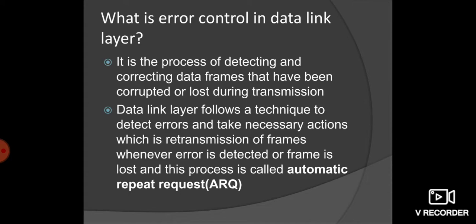Data link layer follows a technique to detect errors and take necessary actions, which is retransmission of frames whenever an error is detected or the frame is lost, and this process is called automatic repeat request, that is ARQ. Basically, error control in data link layer is based upon automatic repeat request, which is retransmission of data.